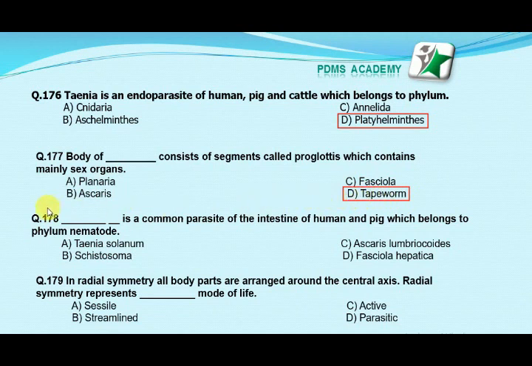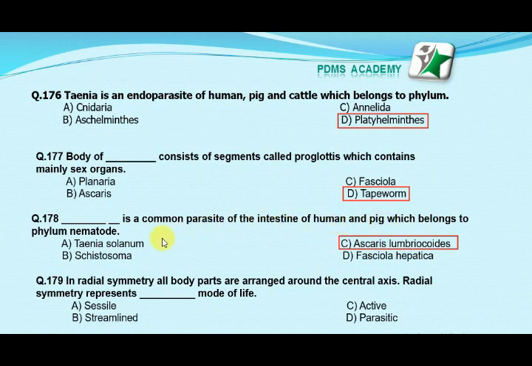Our next MCQ is: which one of the following organisms is a common parasite of the intestine of human and pig which belongs to phylum Nematoda? Option A Taenia solium, option B Schistosoma, option C Ascaris lumbricoides, option D Fasciola hepatica. Our correct answer is C, because Ascaris lumbricoides belongs to Nematoda and is shown here.